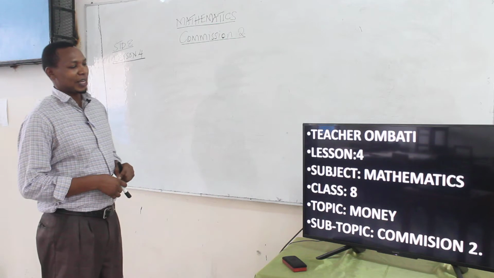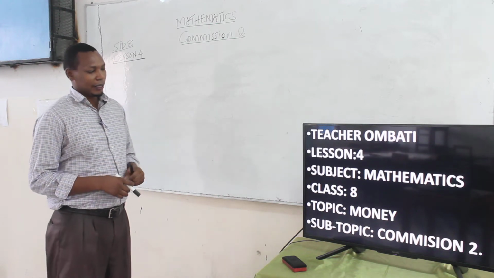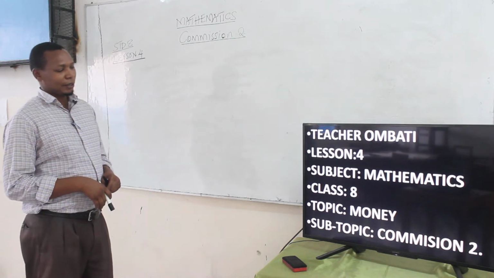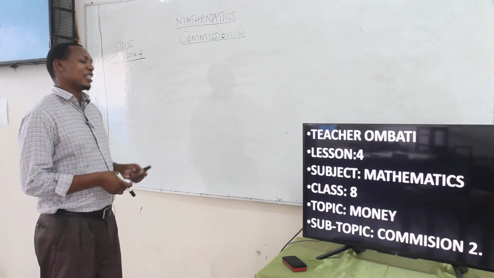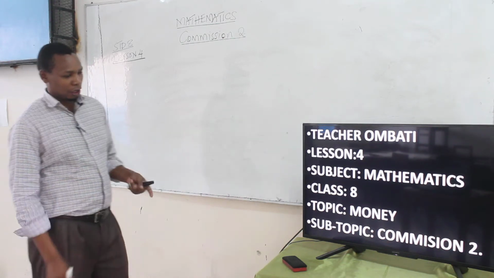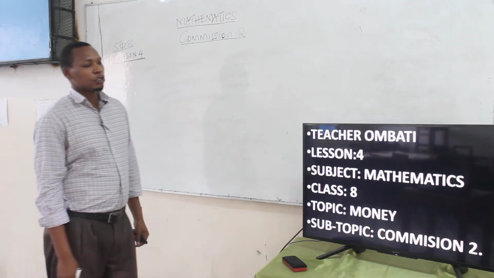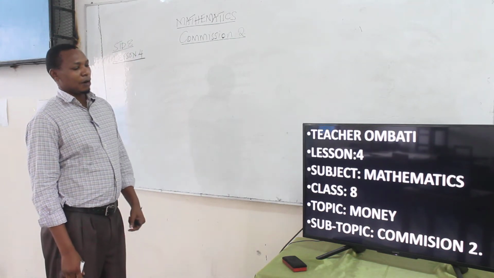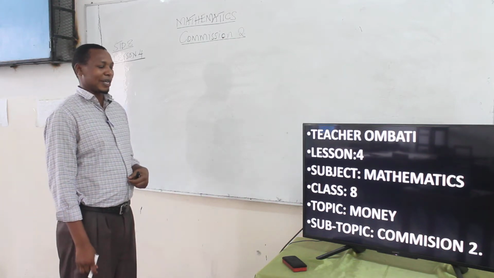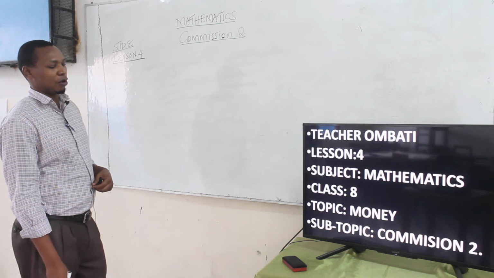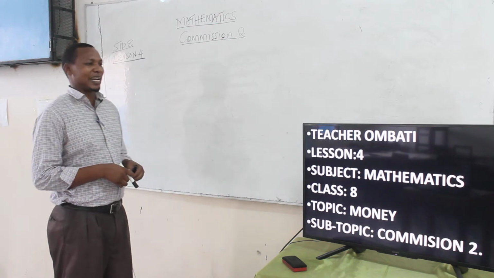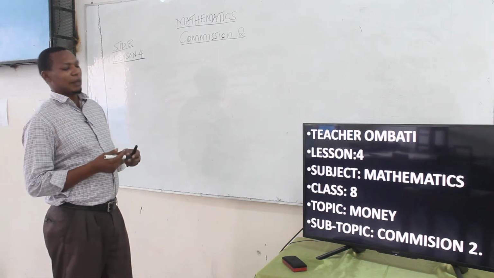So, I hope that if schools open in September, I could have finished my syllabus. So let's go to our topic. Last time we did what we call commission, and I told you that the next lesson will be what we call commission 2. This is now the lesson I told you that we need to discuss on commission 2. So first, let's remind ourselves what we did the first time. We did how to find the percentage commission.